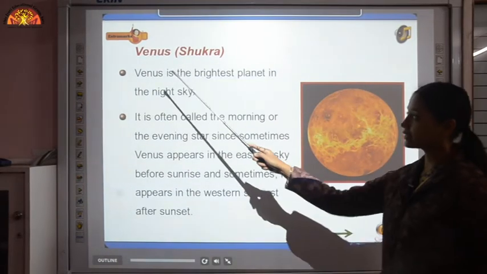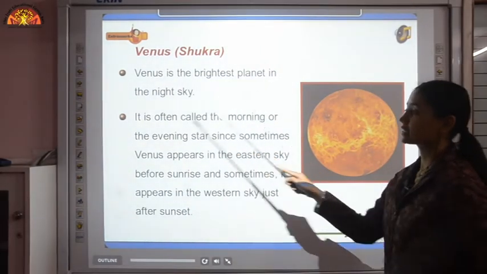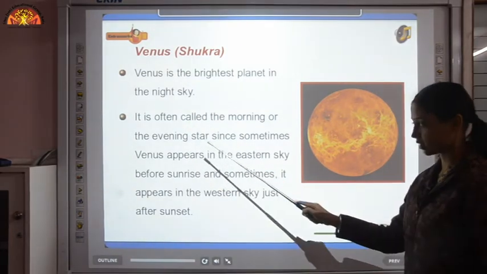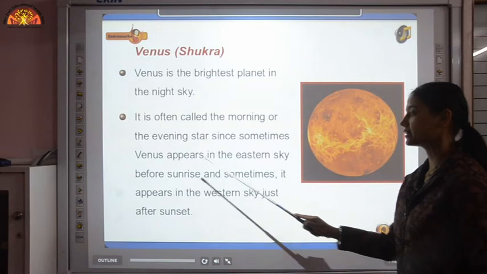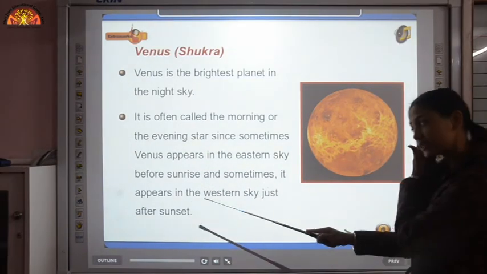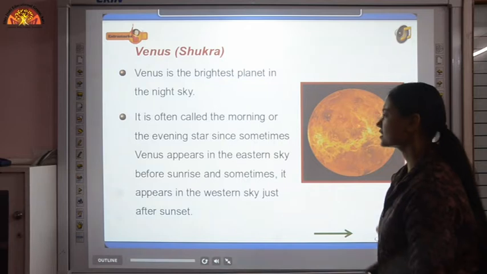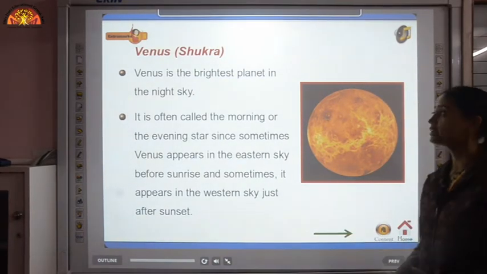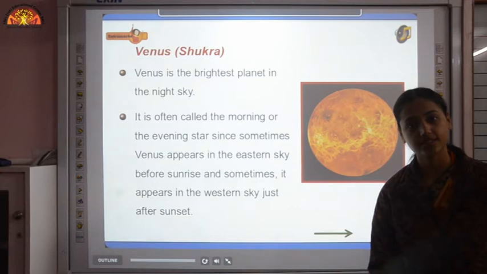Next is Venus. Venus is the brightest planet in the night sky, and it is often called the morning or the evening star, since sometimes Venus appears in the eastern sky before sunrise and sometimes it appears in the western sky just after sunset. So we call Venus the morning or evening star. It can even be visible with our naked eyes.